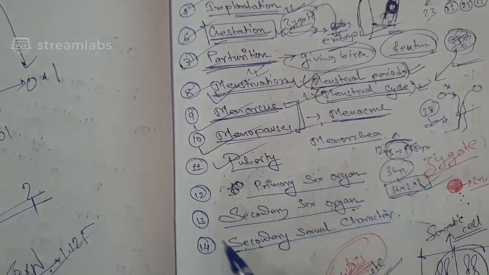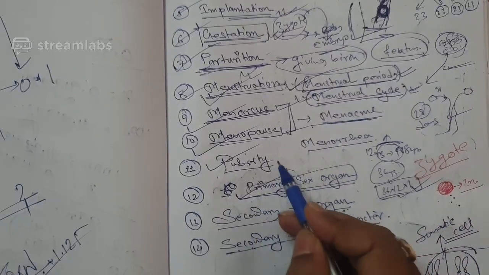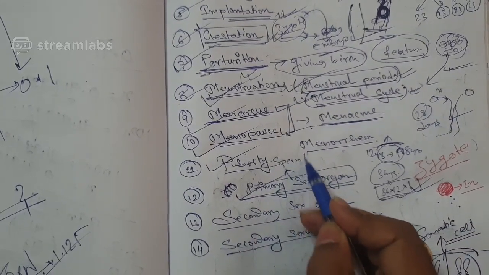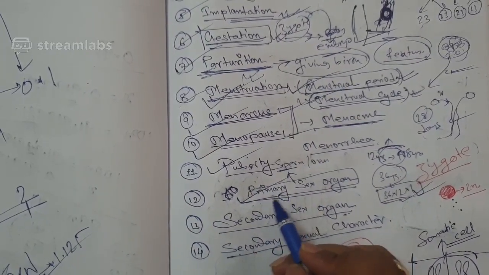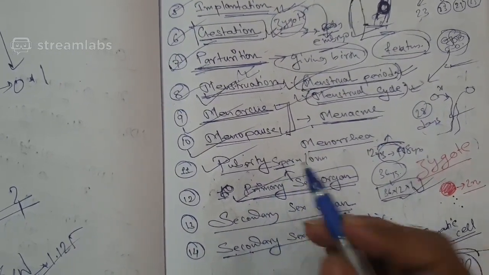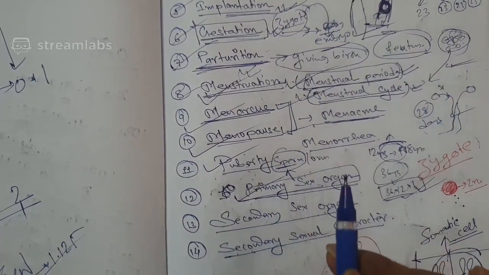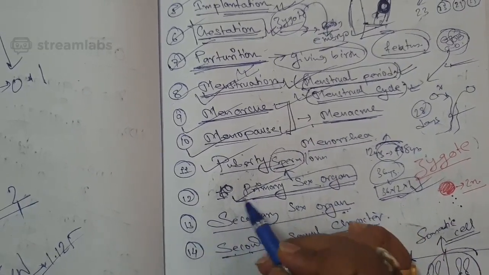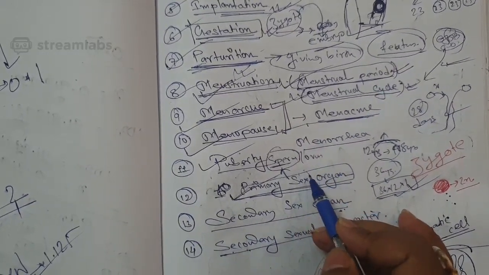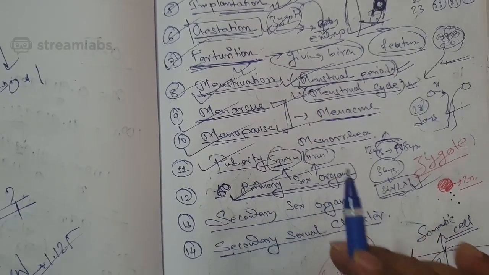So you understood puberty. Primary sex organs are those organs which produce sperm and ovum. In case of males, the sperm is produced by the testes. So testis is the primary sex organ. In case of females, ovum is produced by the ovary.